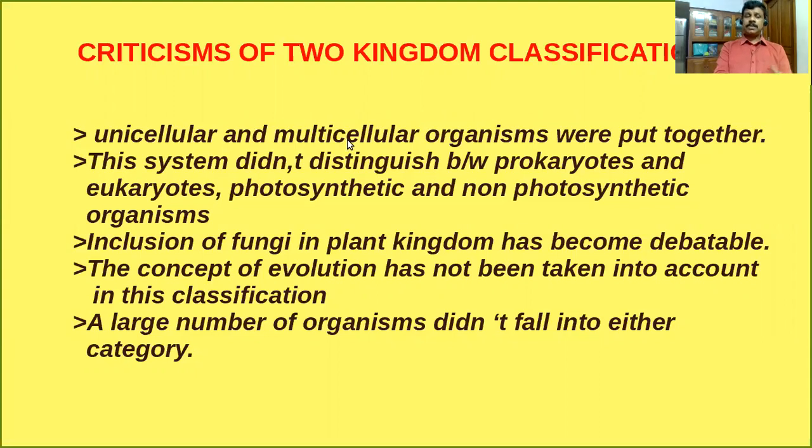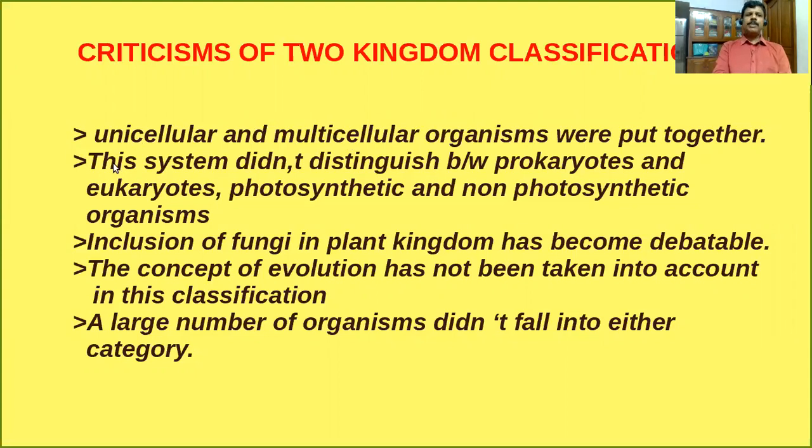Multicellular means such organisms having more number of cells, more than two cells. In the two-kingdom system of classification, Carl Linnaeus didn't distinguish unicellular and multicellular. Both unicellular and multicellular came under both the plant kingdom and animal kingdom.